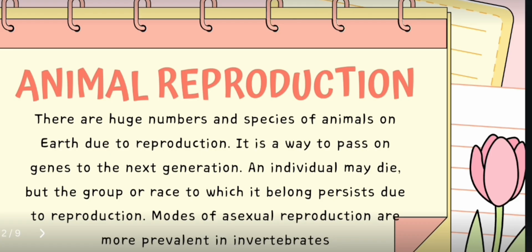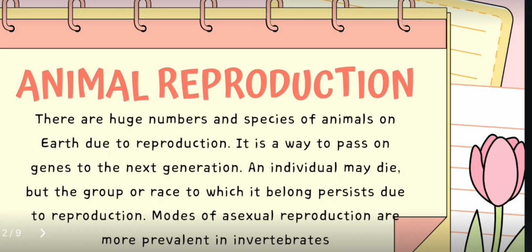In fragmentation, a multicellular organism breaks into small pieces that scatter and regenerate into new organisms. Planaria and sea stars are examples of organisms that reproduce through fragmentation.